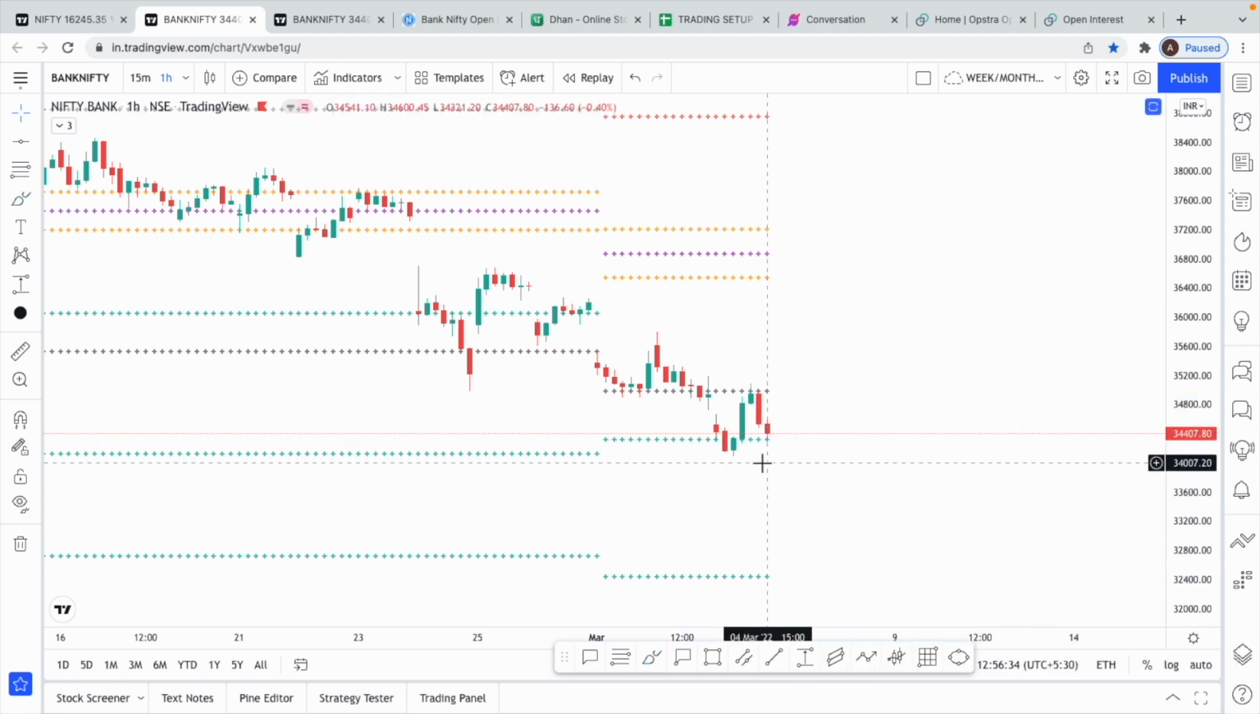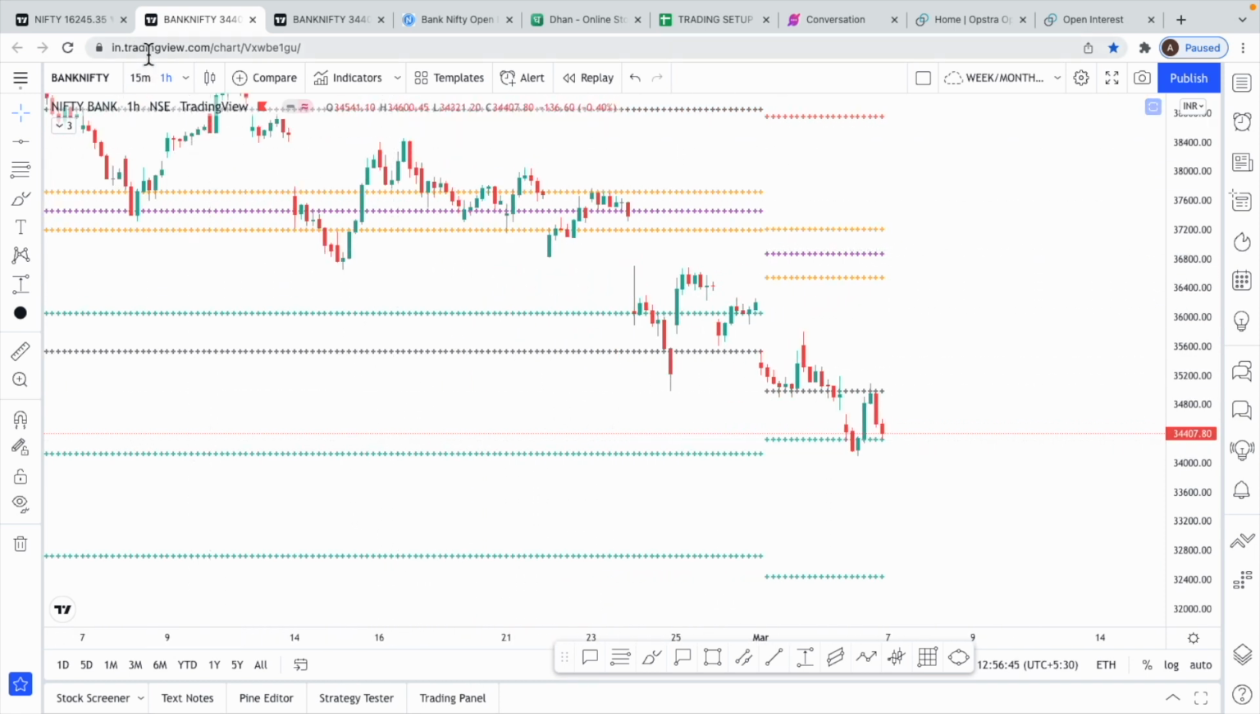So obviously we won't base our intraday trades on this monthly CPR. It is just to have an overall view of the market and when the trend can change. That is just using the monthly CPR.